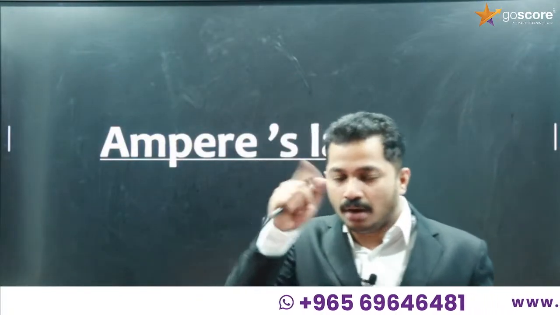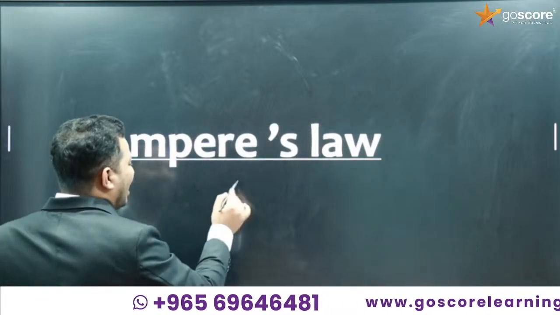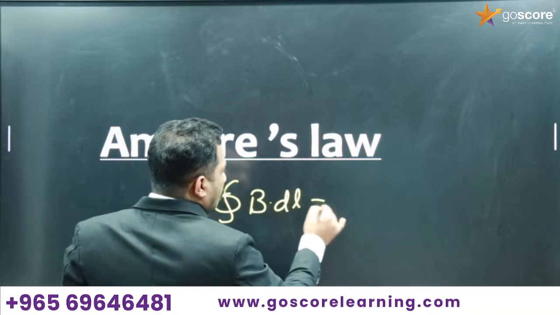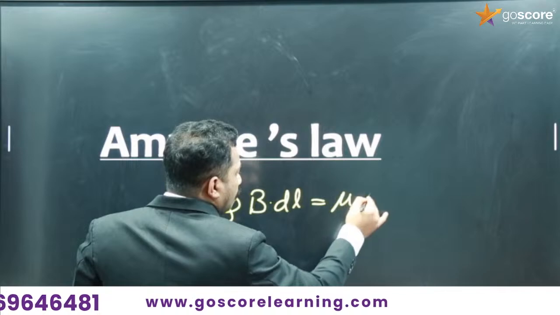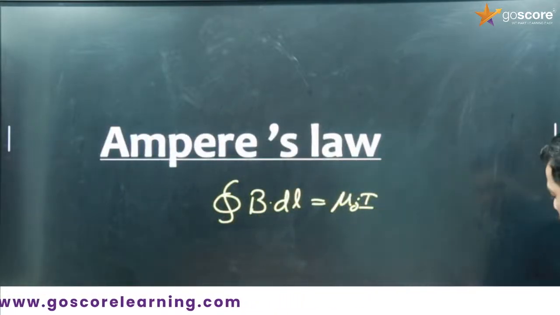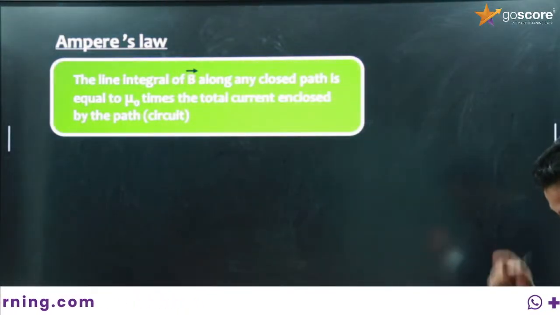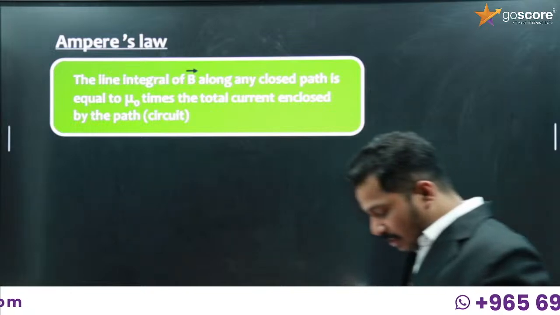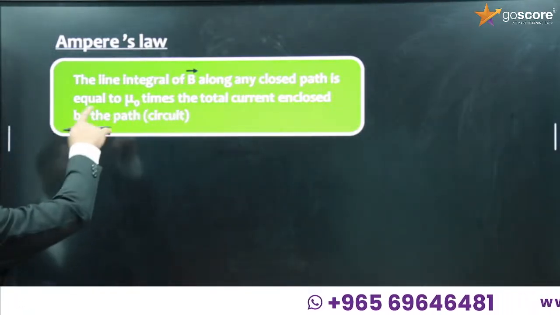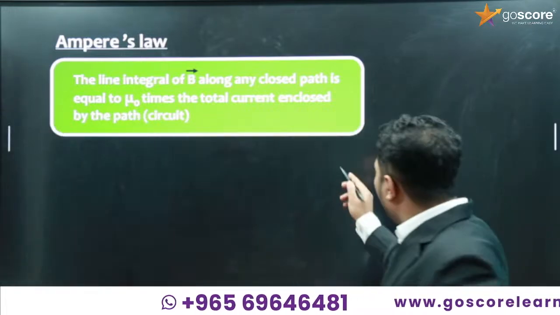So what is Ampere's law? Closed integral B dot dl is equal to mu 0 I. What is the definition for Ampere's circuital law? The line integral of magnetic field along any closed path, that's why I have introduced the closed integral.